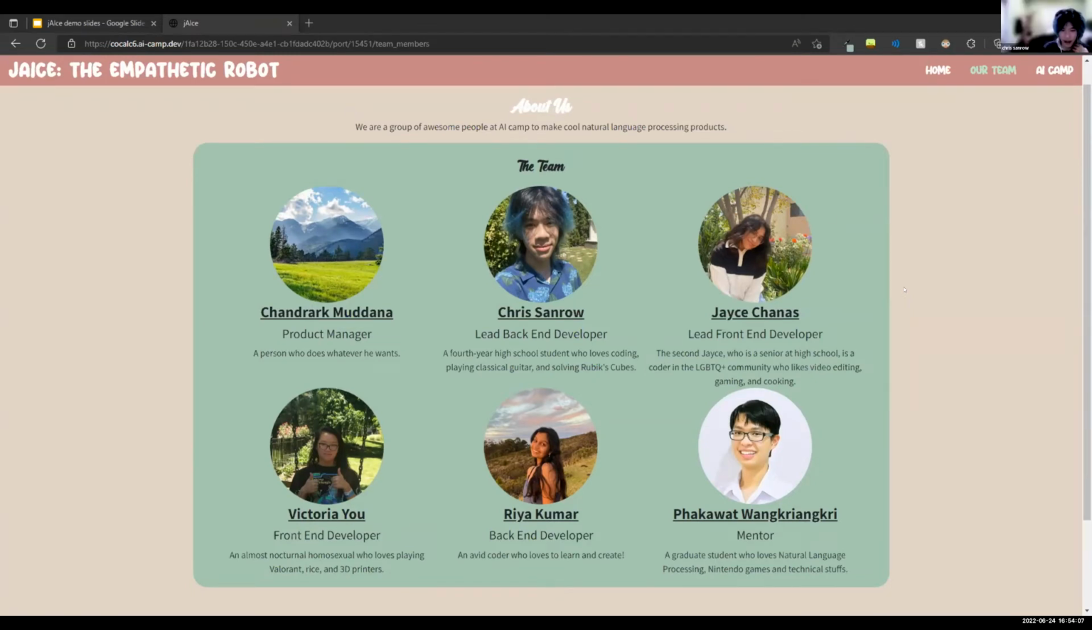And then we also have Victoria, who is not able to speak right now, but she is a front-end developer. And then we also have Riya, who is also not able to speak right now, but she is a backend developer. And then we have Phakawat. Hello, I am Phakawat. I am the mentor. So I'll get started with the slides now.